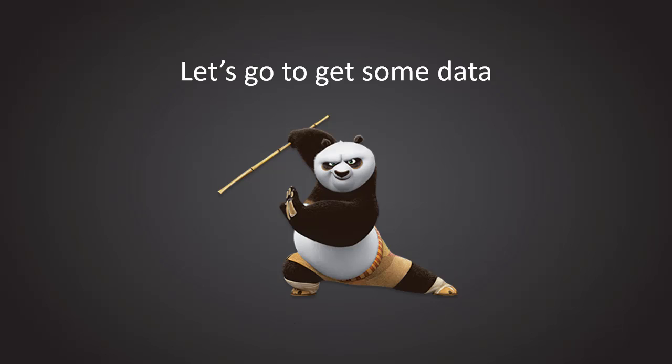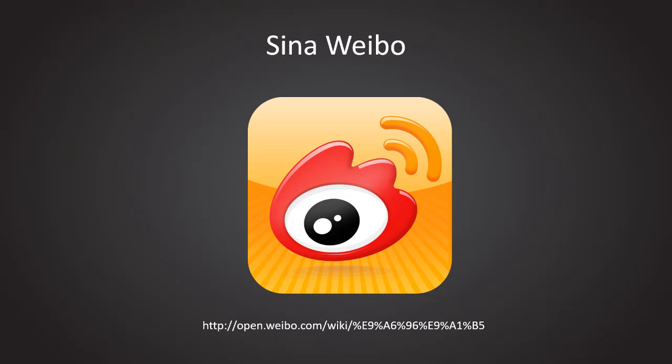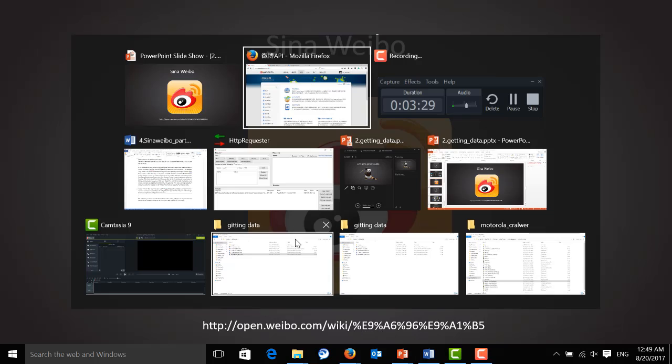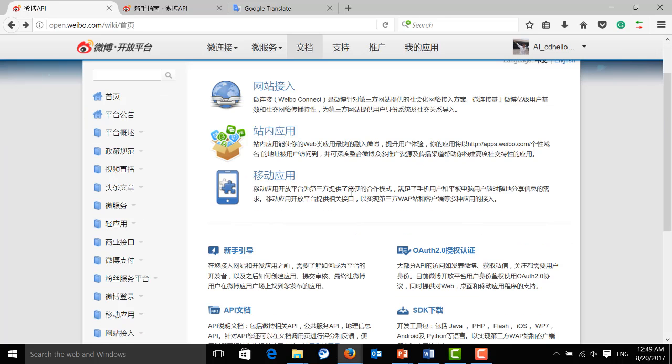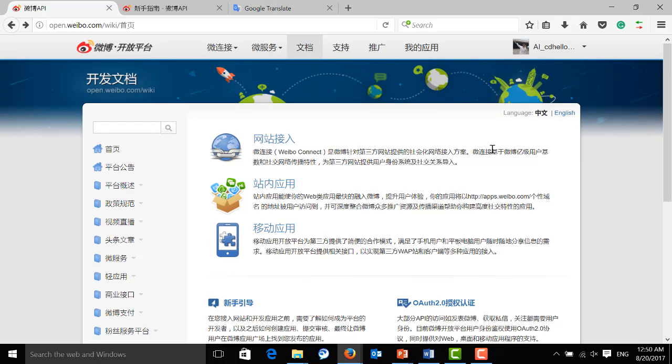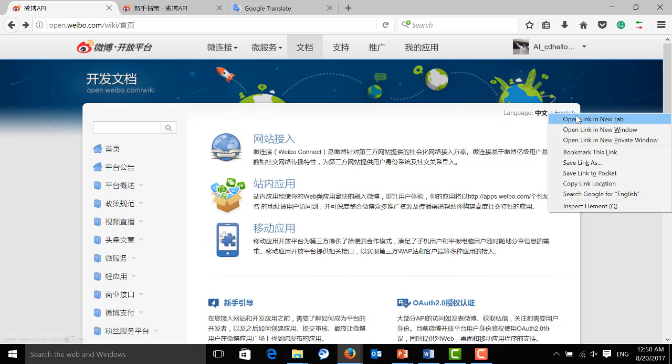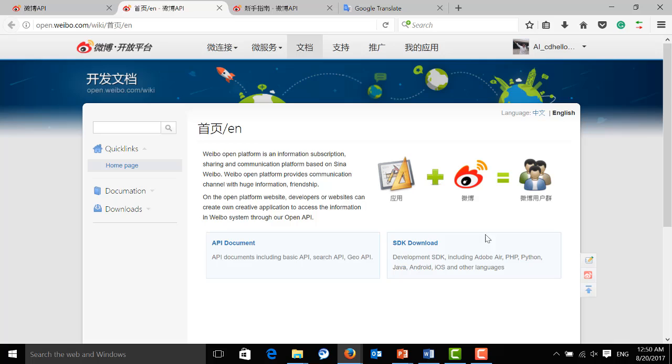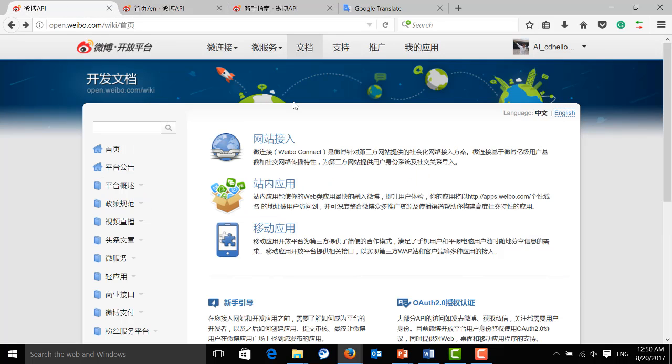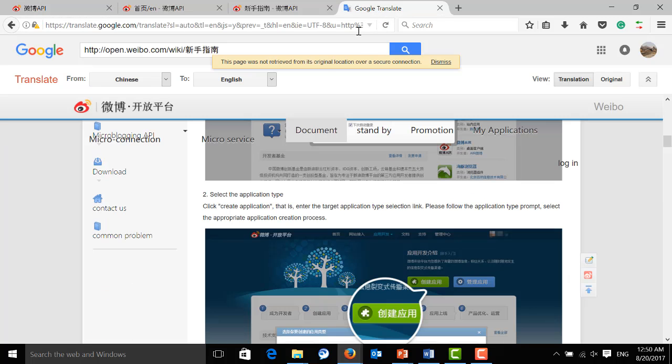Okay, first let's go to the Sina Weibo open platform document. As you can see, the document is in Chinese. For those who are not Chinese speakers, there is an English document over here, but you will see the document is not as complete as the Chinese version, so I highly recommend still using the Chinese version. If you do not know how to read Chinese, you can use Google Translate.